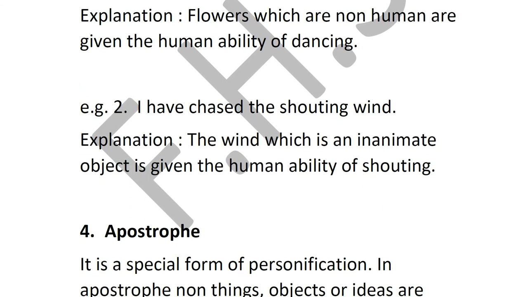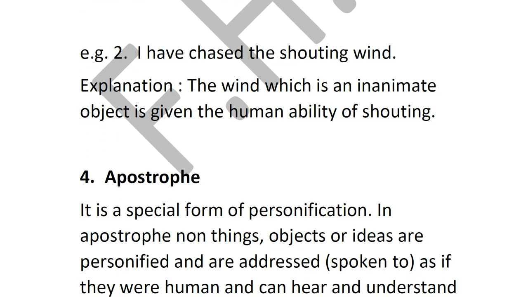Second one, I have chased the shouting wind. Here now what is the wind? Whom are you talking about? The wind. Now what is the wind doing? The wind was shouting. So here again, shouting is an ability which a human being can do and not the wind. So we're giving the wind the human ability of being able to shout.